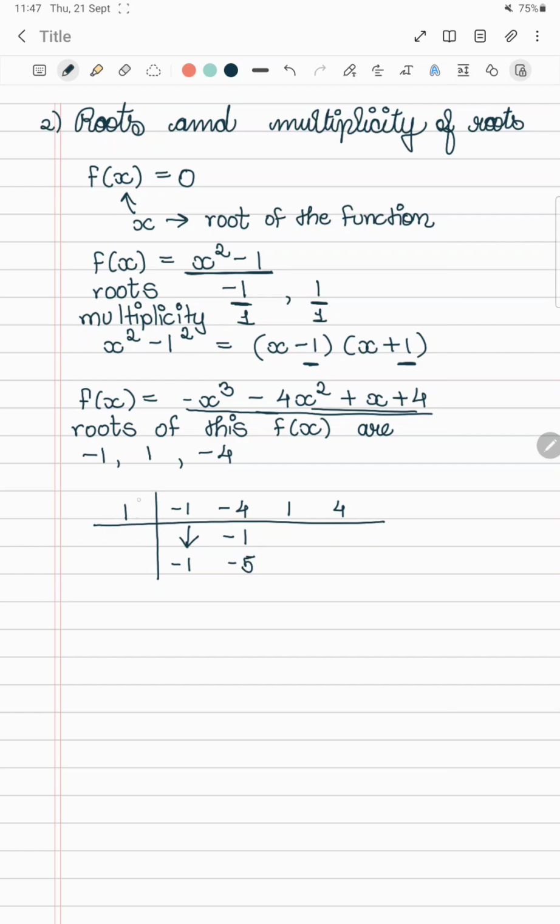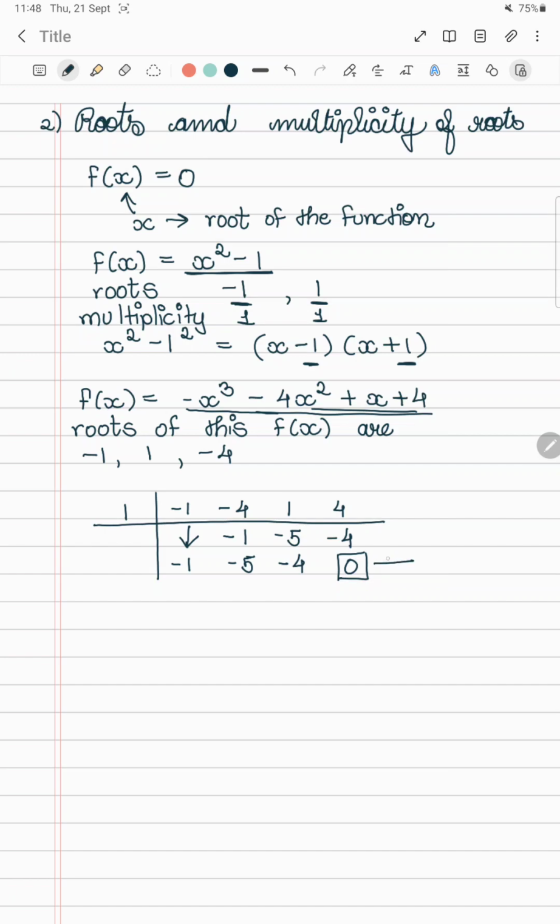Again multiply minus 5 with 1 and write their product in this column. Add 1 and minus 5, which would be minus 4. Again multiply minus 4 with 1, we get minus 4, and adding 4 plus minus 4 we get 0.